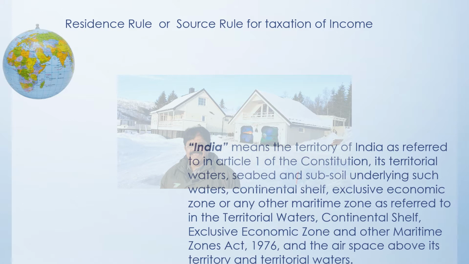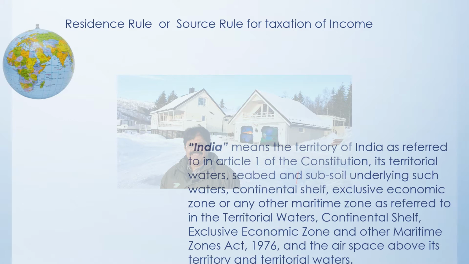Now exclusive economic zone, take for example ONGC. ONGC has got various rigs within the water, and we can call it a maritime zone in the Indian territorial water. Now this exclusive economic zone also is a part of India, even though it is in the sea. And any airspace above this territorial water is also considered as in India.